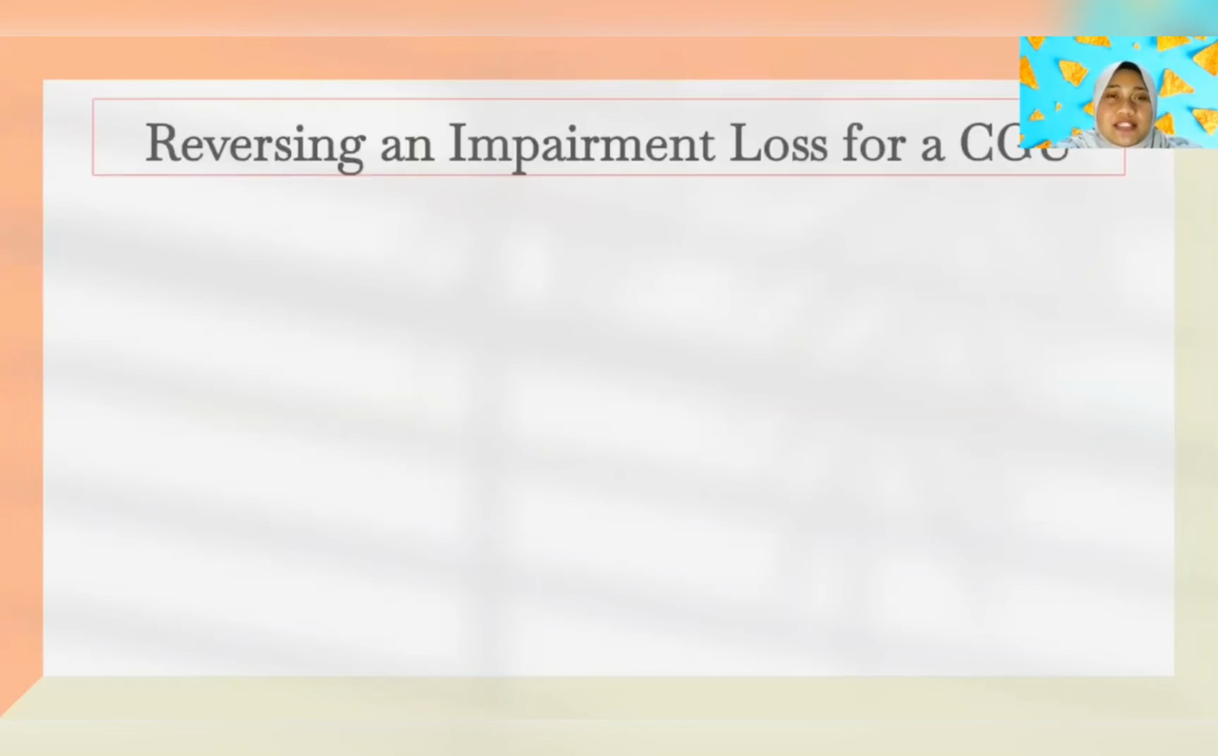Today, I'm going to continue what Munira just explained about the reversal of impairment, but I will be focusing on CGU. CGU is cash generating unit.